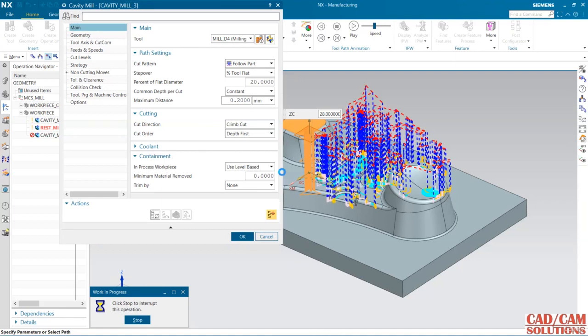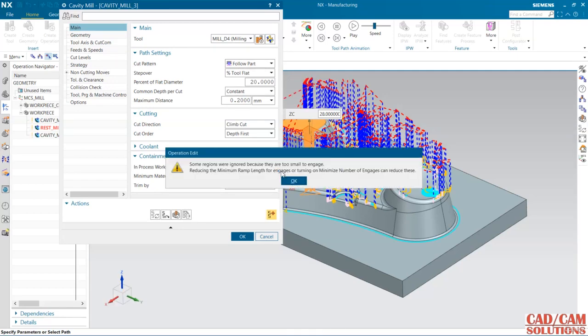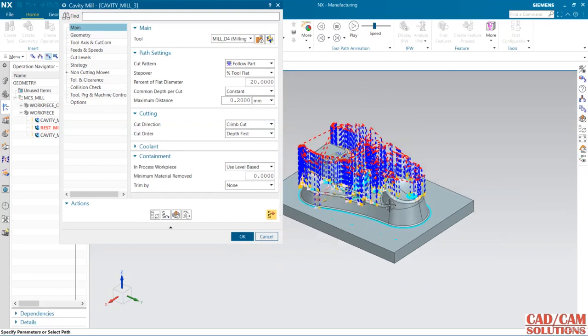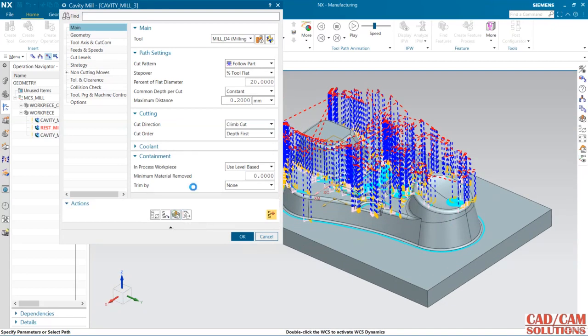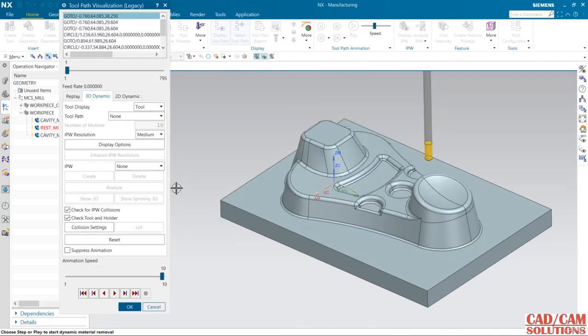The toolpath is generating where the material is left because of the previous operation, because of the bigger diameter of the tool. The material is left, so in this operation it is cutting only that material. Okay, so first let's see this, then we will make some changes.